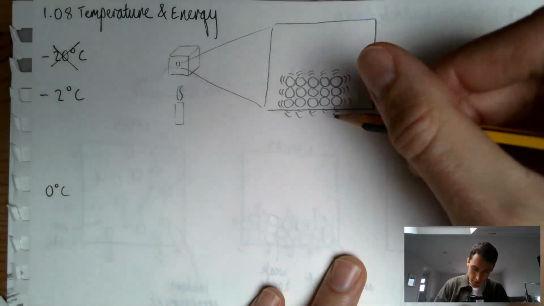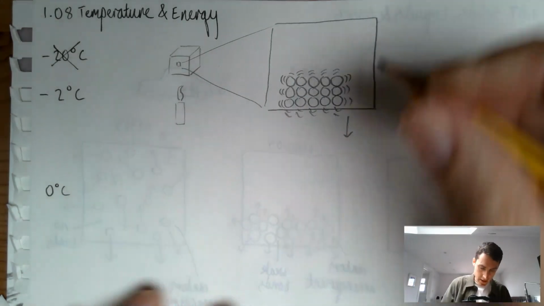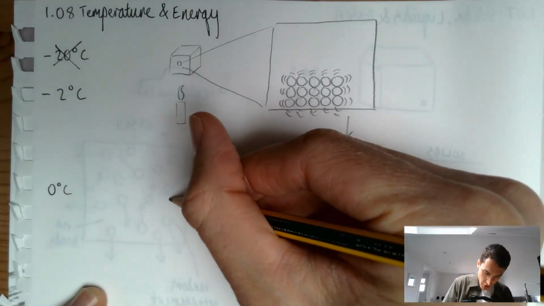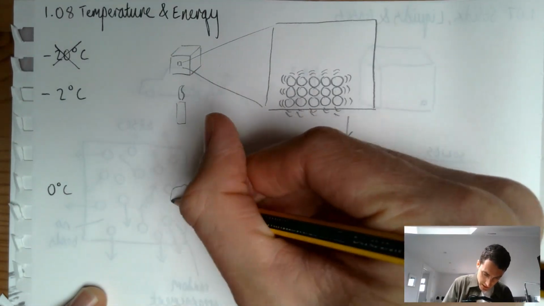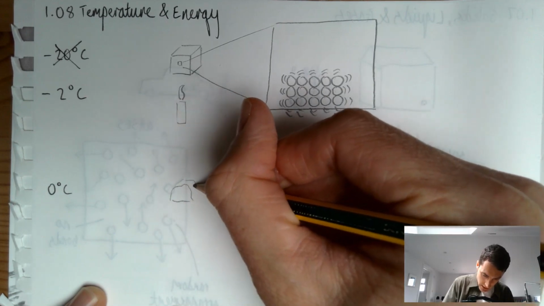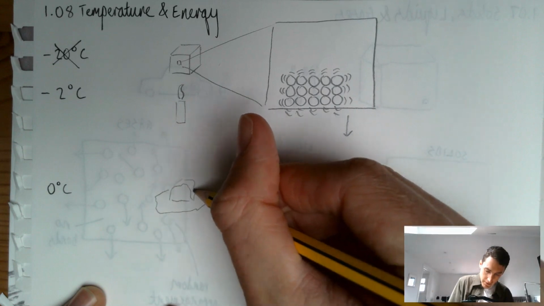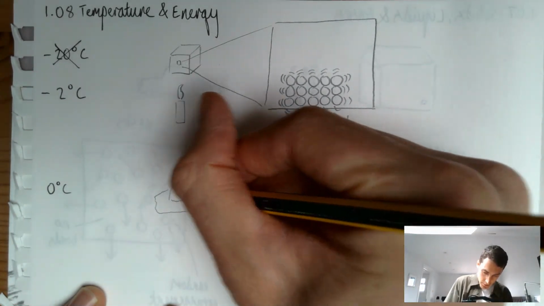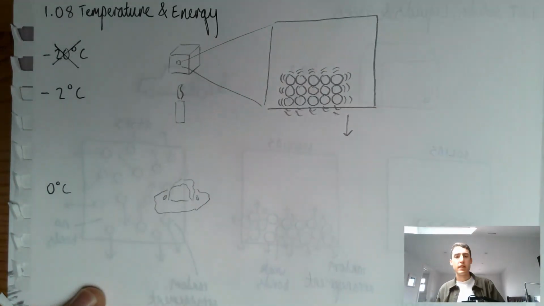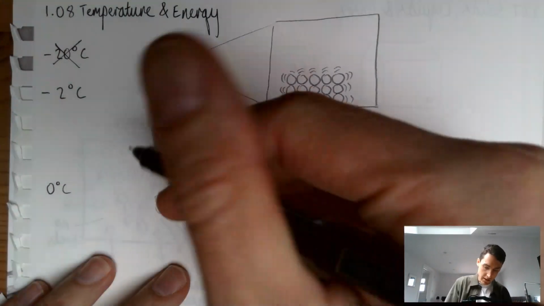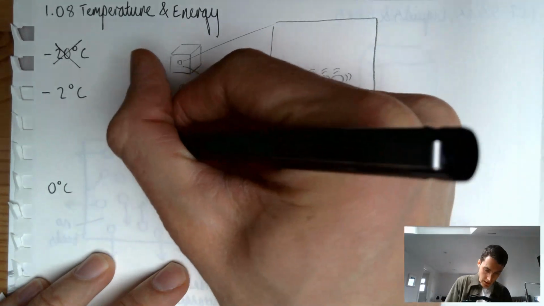So when I draw my diagram like this, firstly, I should start with the concrete. So what I'm going to do is show this block of ice now beginning to melt. So I might show it like that, and then I might show a little puddle forming around it, and maybe even some little water drops coming off like that. So what I've got is this change of state, which we call melting. So I might put melting here like this.